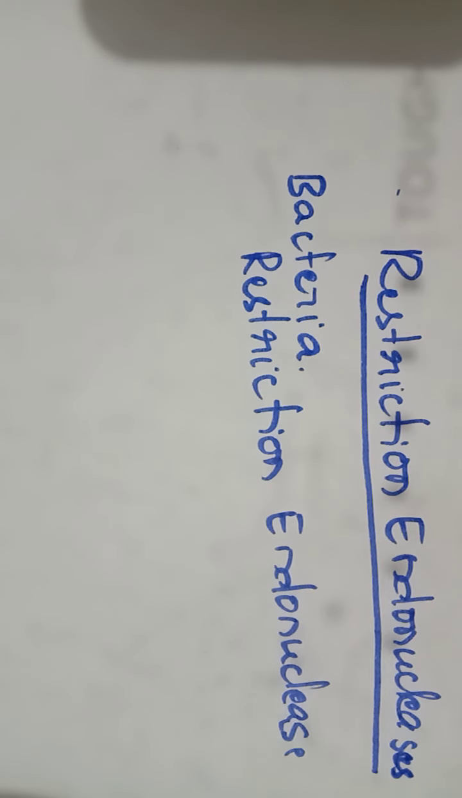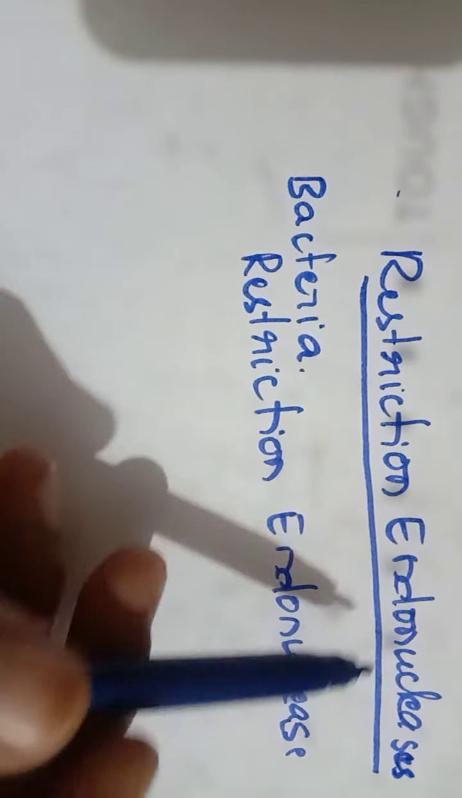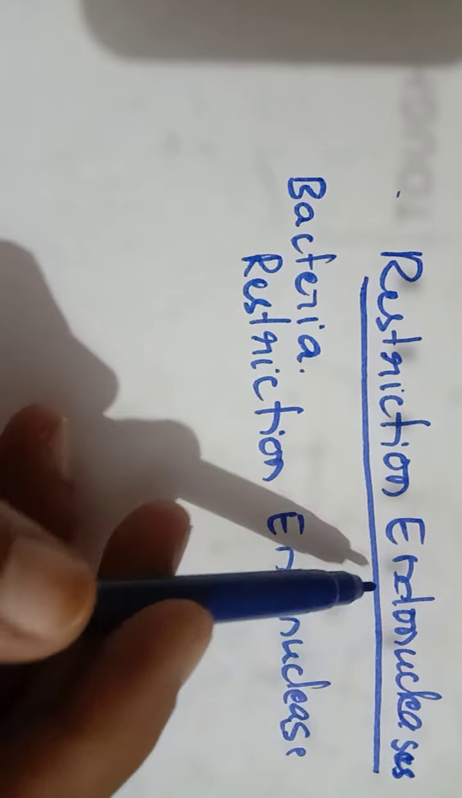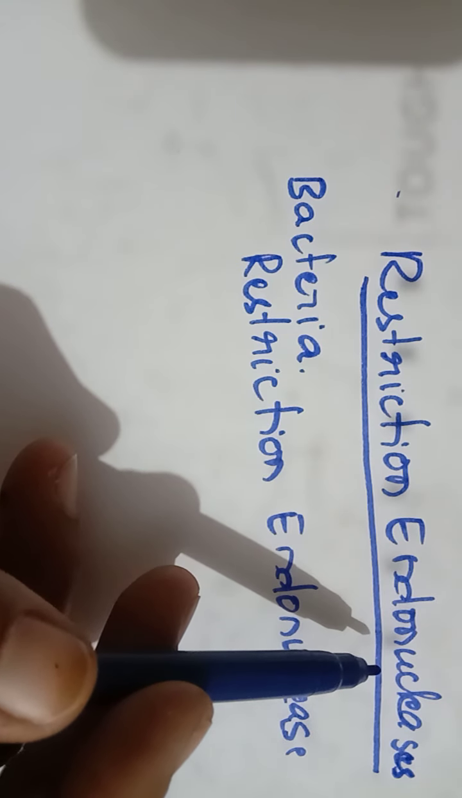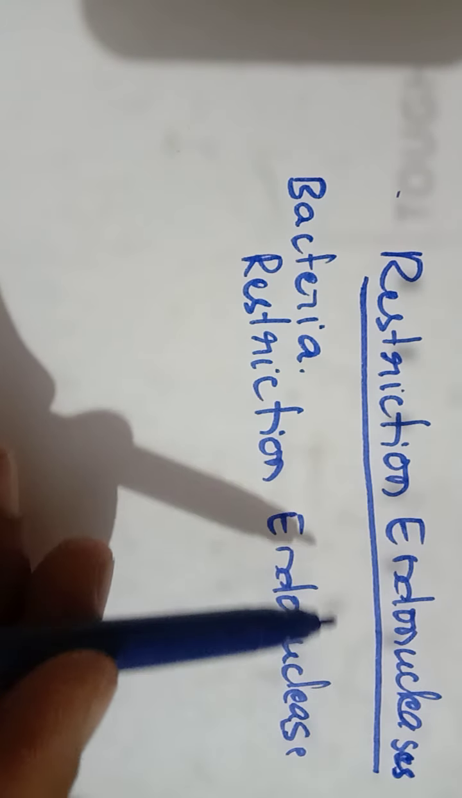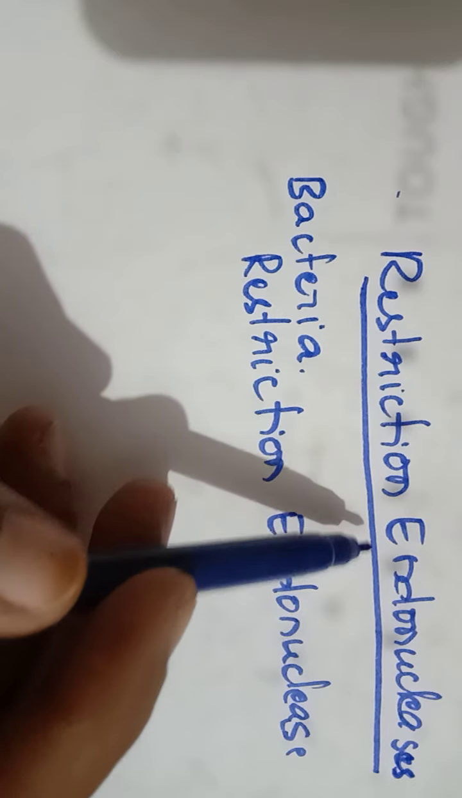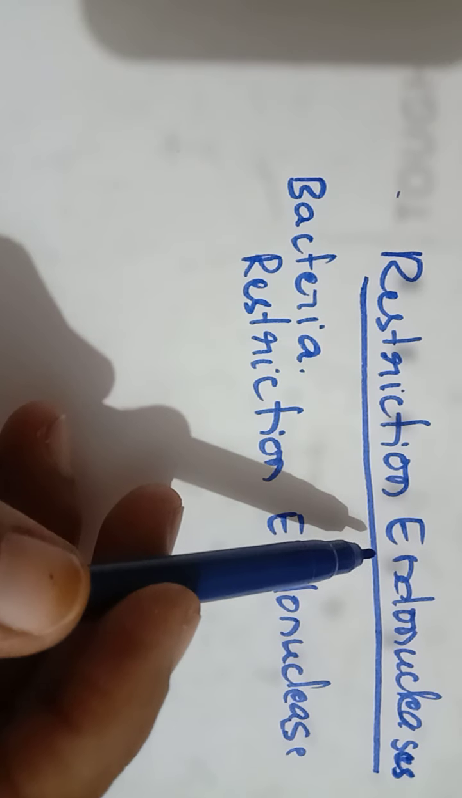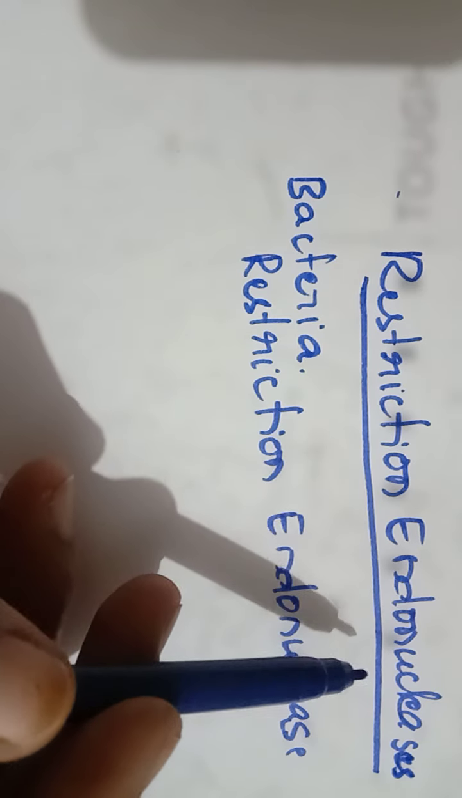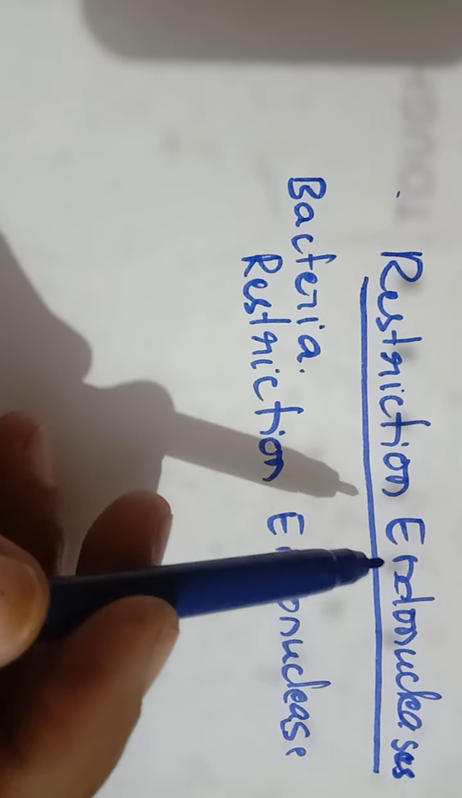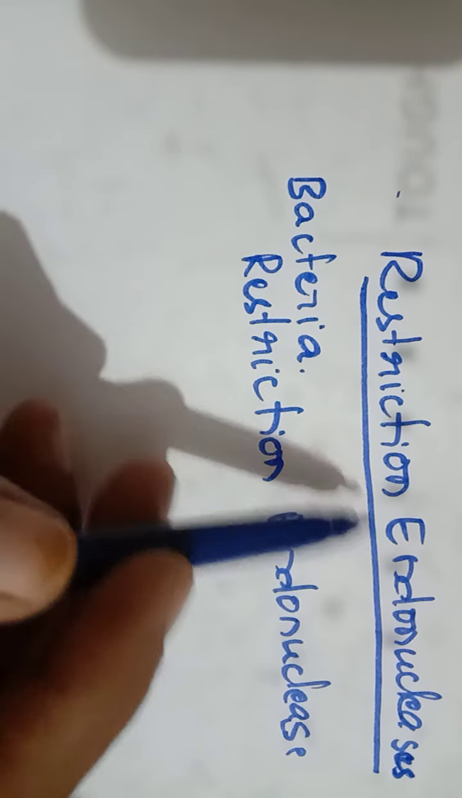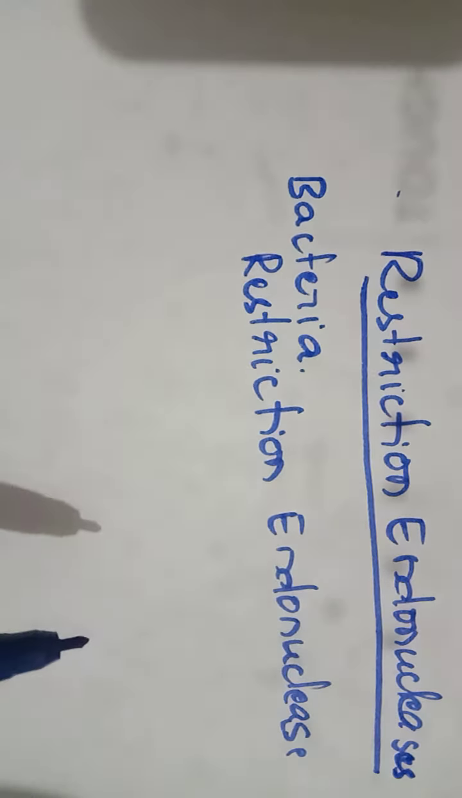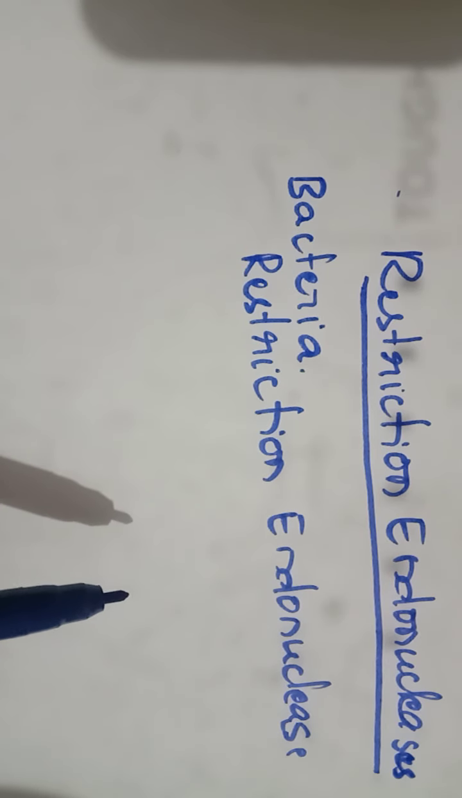Students, last class we were discussing the restriction nucleases. In that we discussed endonucleases and exonucleases. Nucleases are the enzymes that will cut the nucleic acid. Endonucleases are the nucleases which will cut within the nucleic acid. Exonucleases will cut from the end. So restriction endonucleases are the most popular among the different nucleases.